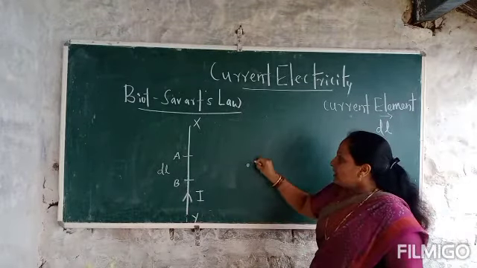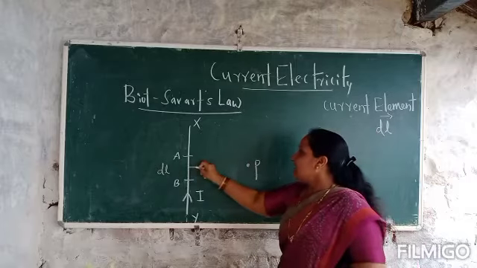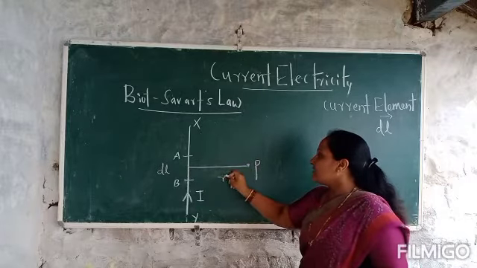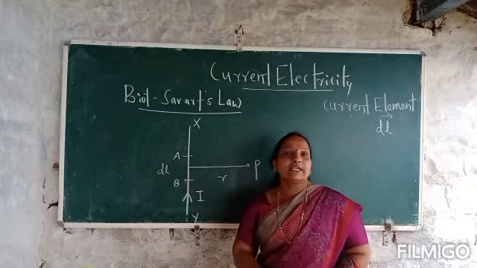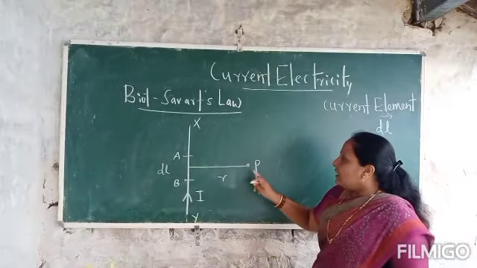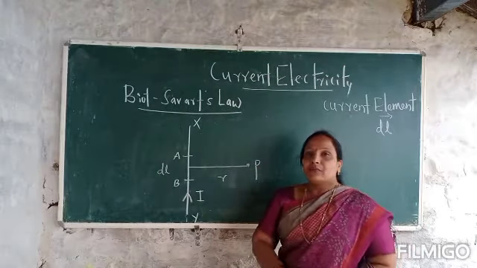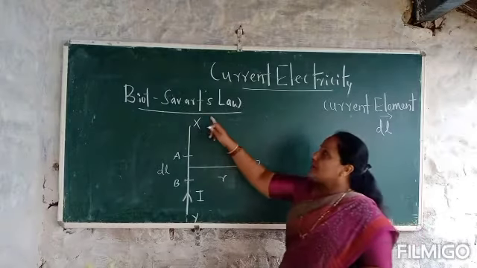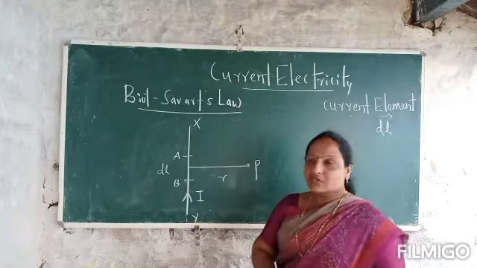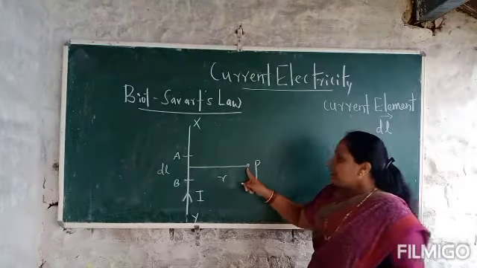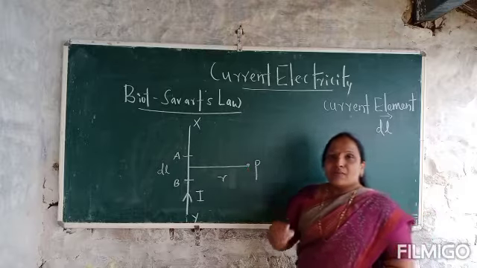And P is the point which is at a distance r from this small current element. At point P, we have to find the magnitude of the magnetic field, and Biot and Savart observed that the magnetic field at P depends upon a number of factors.